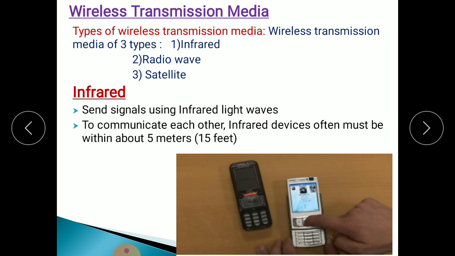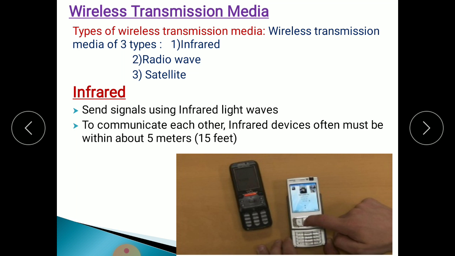As you see on your screen, these three are wireless transmission media. First one is infrared, second one is radio wave, third one is satellite. Means in satellite we use the microwave. With the help of these infrared waves, radio waves and microwaves, we can transmit the data from one device to another device without connecting wires. This is called a wireless transmission media.